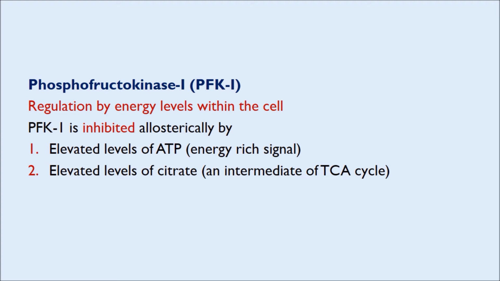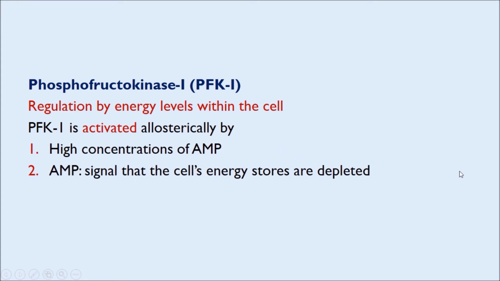Similarly, PFK1 is inhibited allosterically by elevated levels of citrate, which is an intermediate of the TCA cycle. Likewise, PFK1 is activated allosterically by high concentrations of adenosine monophosphate, AMP. AMP is a signal that the cell's energy stores are depleted.